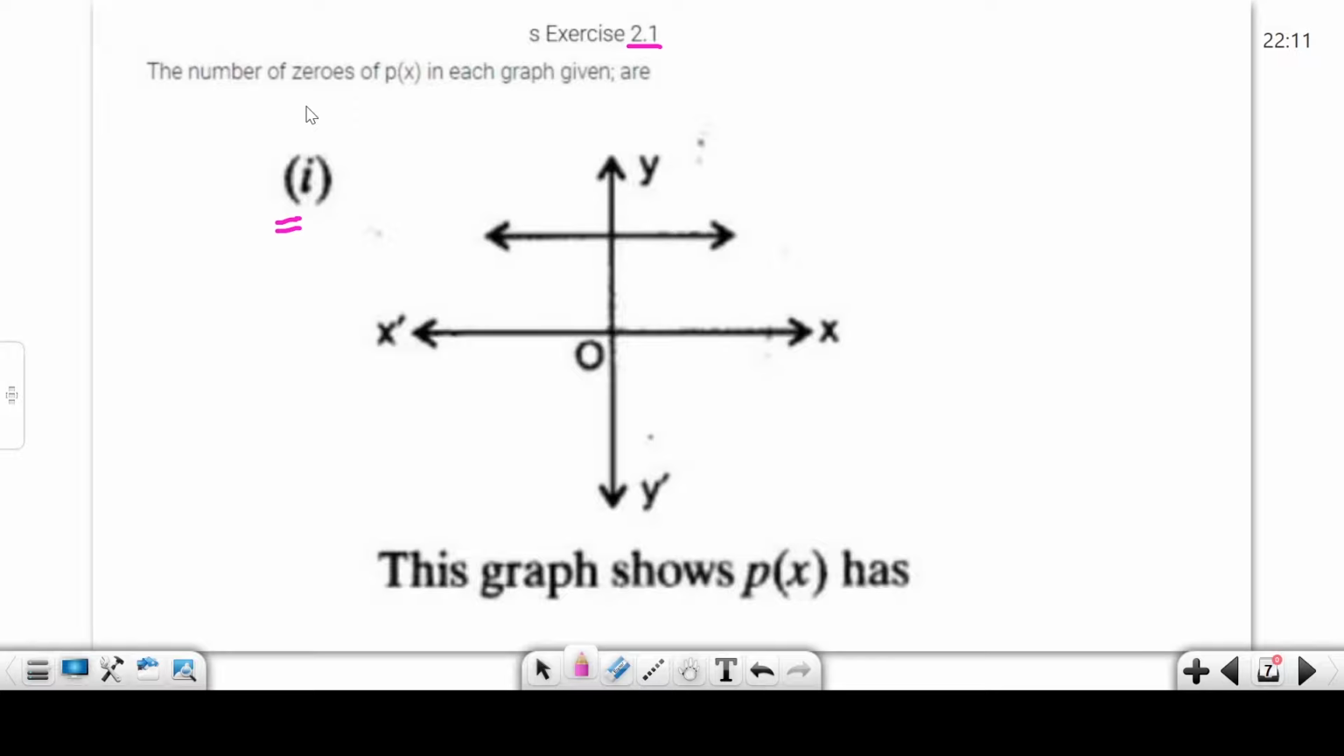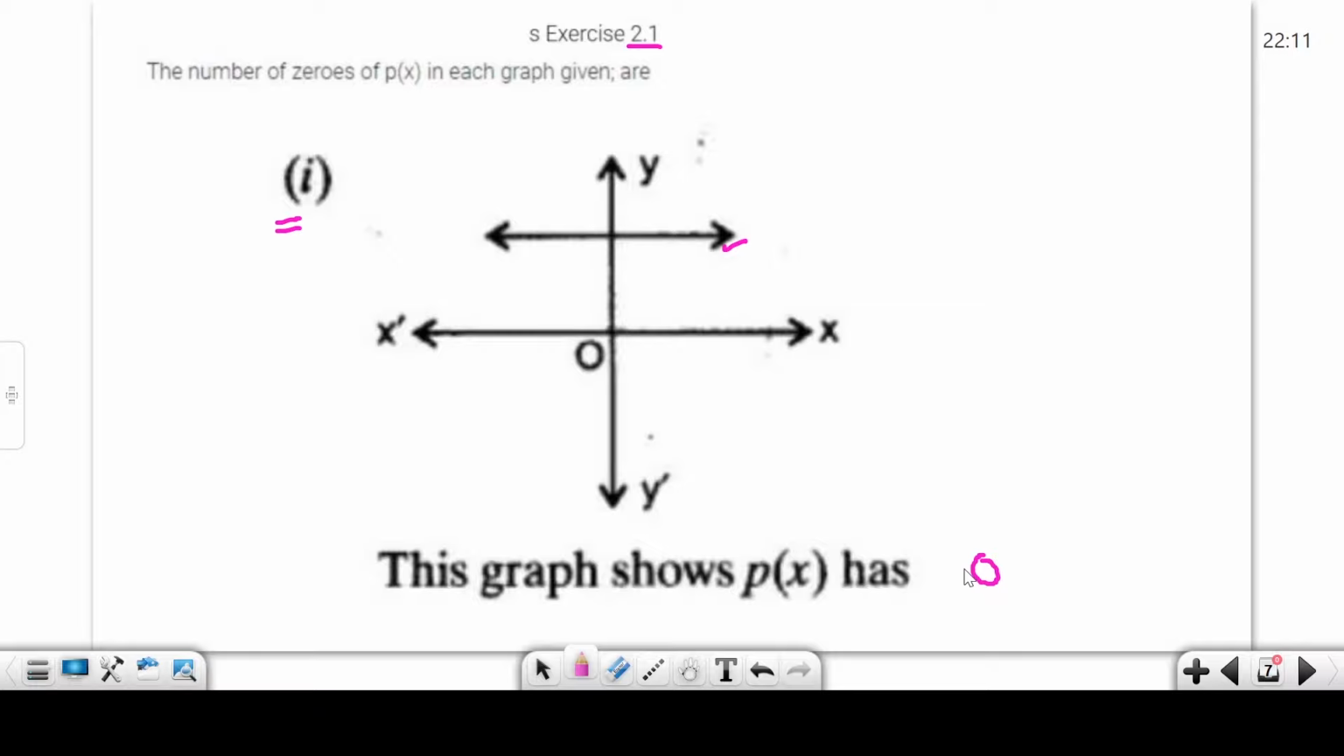Okay, zeros of a polynomial, we talked about it. What is it? The value of x for which the polynomial becomes 0 is called its zero. Graphically, the zeros of a polynomial are the x-intercepts of its graph. Can this line intercept the x-axis? Yes or no? No. How many zeros in this line? How many zeros? 0.